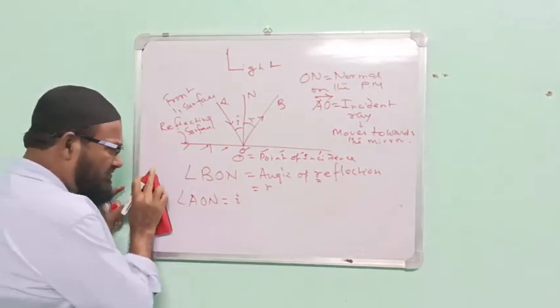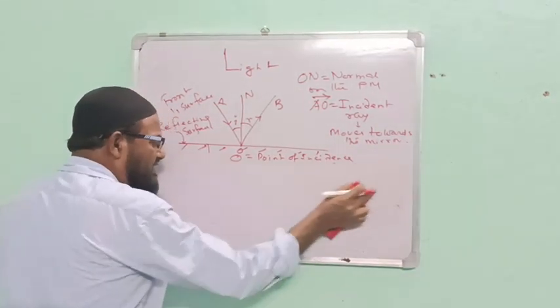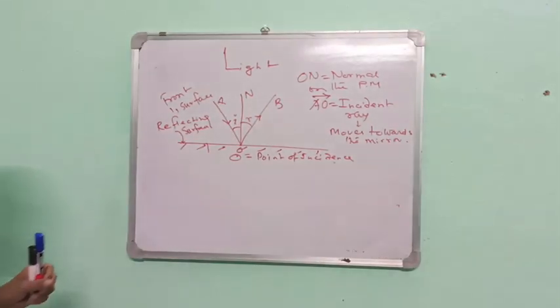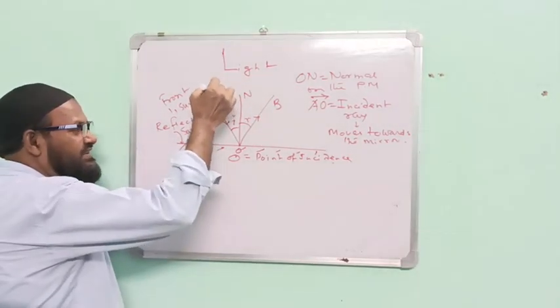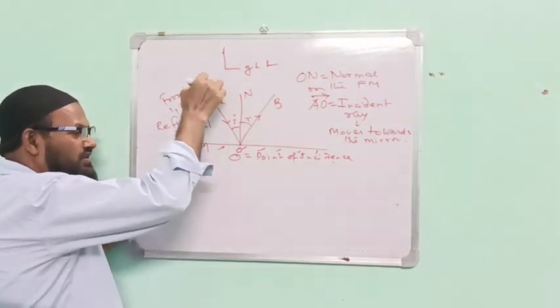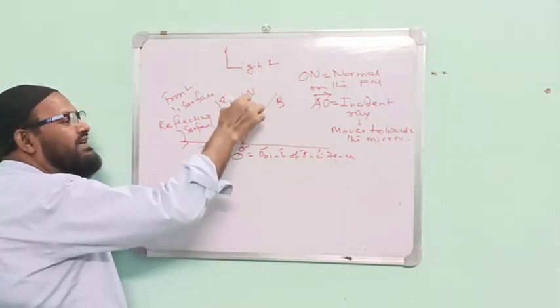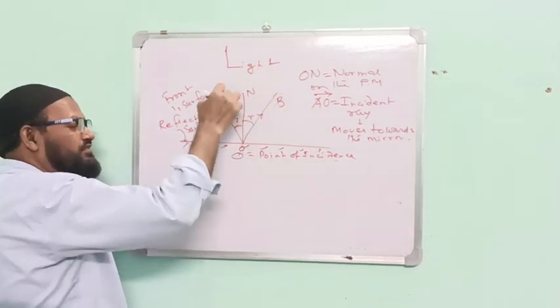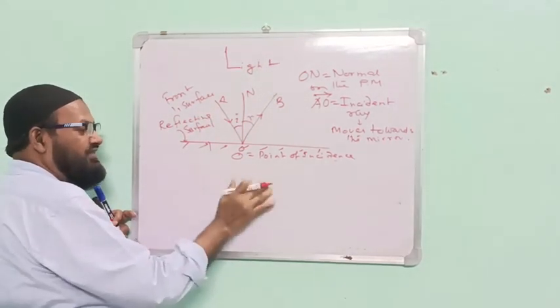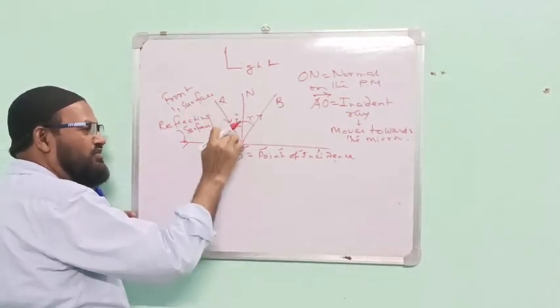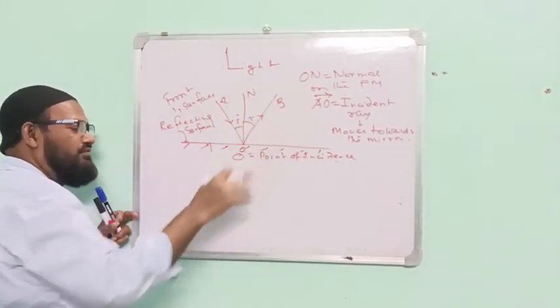Now please see here. First, what is the definition of reflection? When light moves towards the mirror, from the mirror light returns back to the same medium. This is the different medium, and this is the same medium.